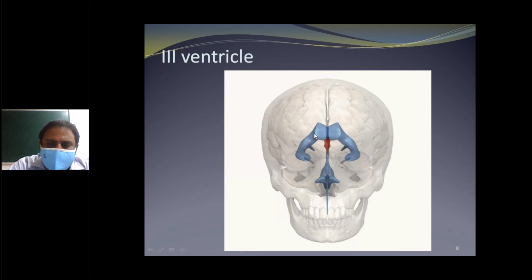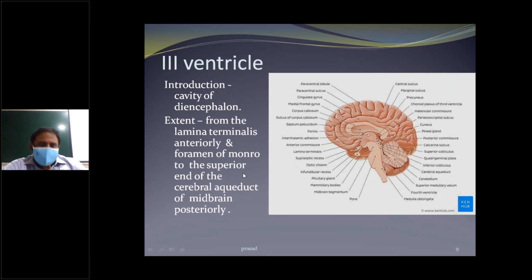And the anterior view: lateral ventricles, third ventricle, fourth ventricle, and extension. The introduction: the third ventricle is the cavity of the diencephalon, extending from the lamina terminalis anteriorly to the superior end of the central aqueduct of the midbrain posteriorly. And the connecting stalk of the interthalamic adhesion is attached to the two hemispheres.